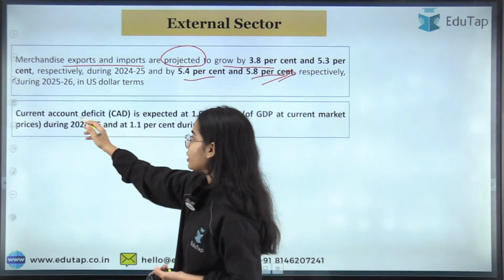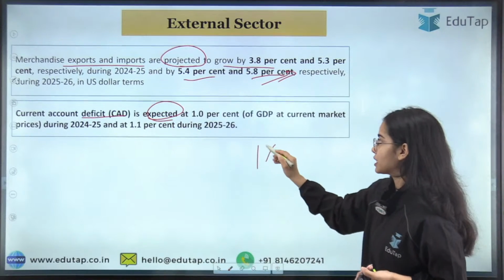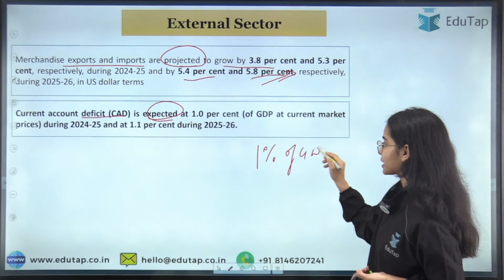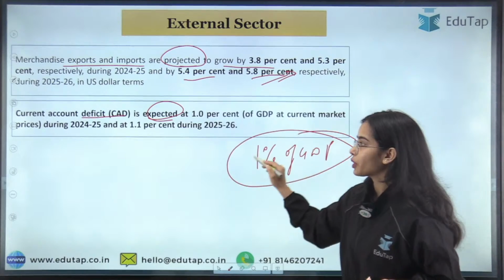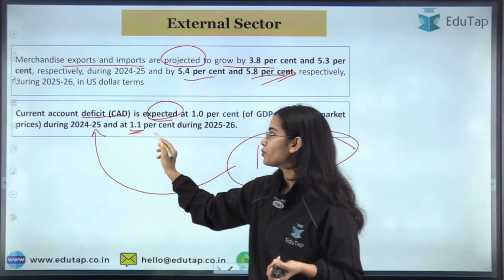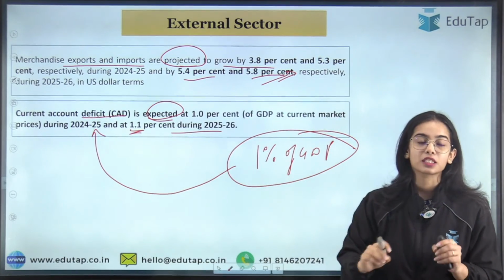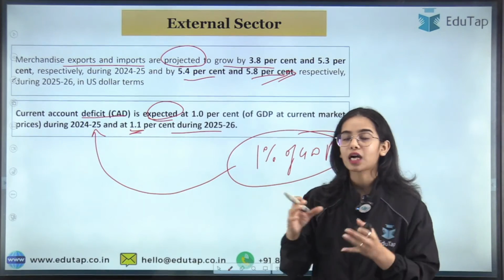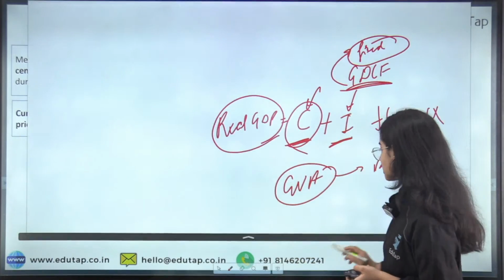Now the current account deficit is expected at 1% of the GDP at the current prices during the 2024-25 and at 1.1% during the 2025-26. So this is the expectation for the current account deficit. Now I hope you know what is current account.